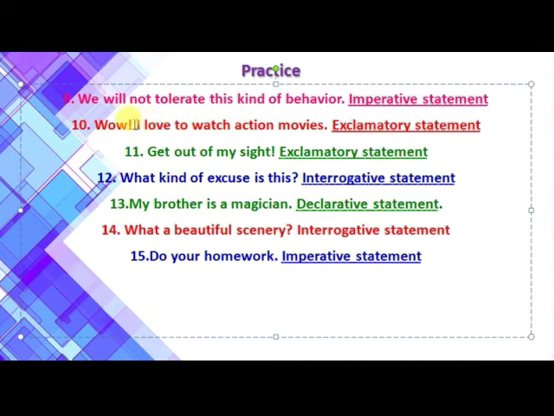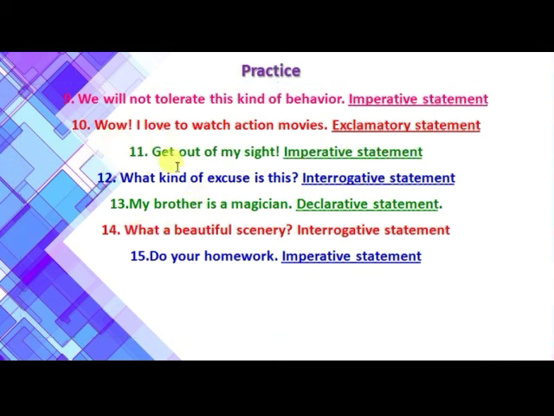Wow, I love to watch action movies. So it is an exclamatory statement. 11, get out of my sight. Is it an exclamatory statement? No, it is not an exclamatory statement. As you know, it is also an order. Get out of my sight. So this type of statement is an imperative sentence.